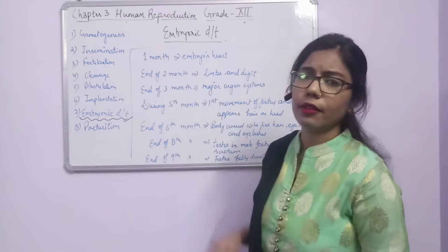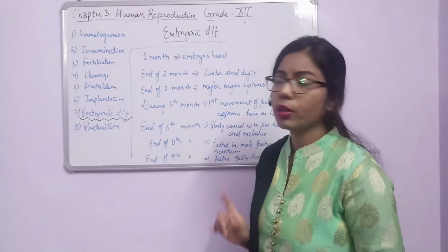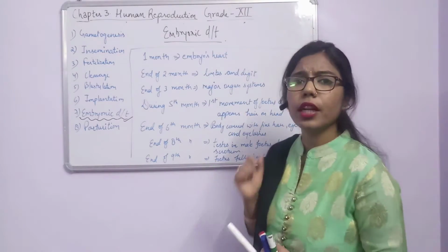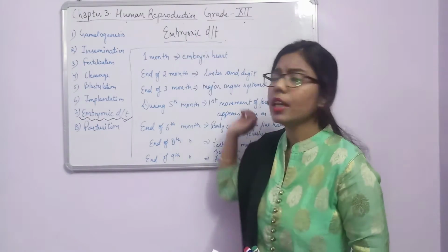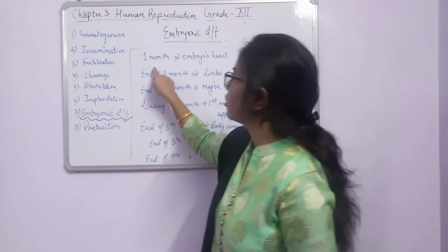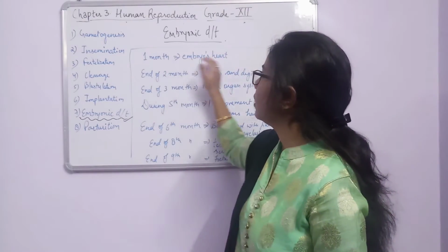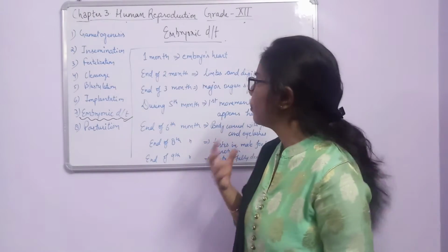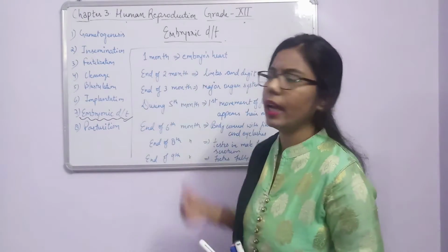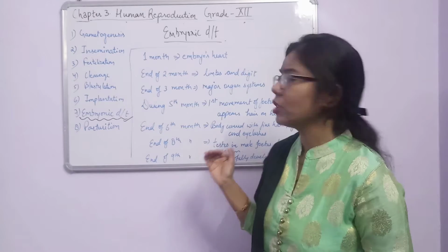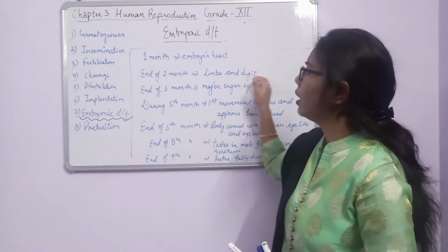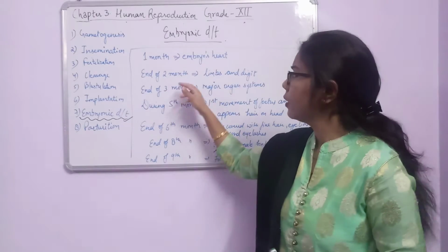So in the first month I have written embryo's heart. You can feel or listen to the heartbeats with the help of a stethoscope, as well as in the ultrasound, we can listen to the sound of this fetus. So at the end of one month, the heart can be audible. Then in the second month, when it comes to an end, you can see some formation of limbs and digits. Limbs are what? Hands or legs. So all these will start to form from the end of the second month.